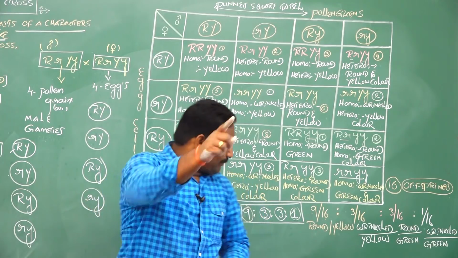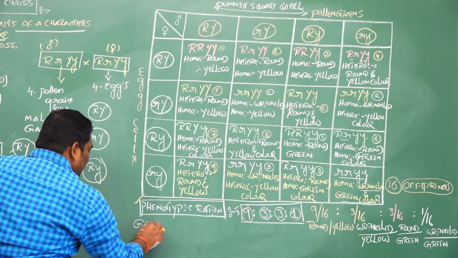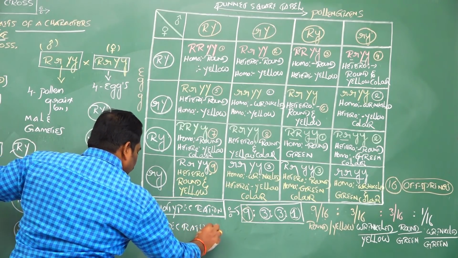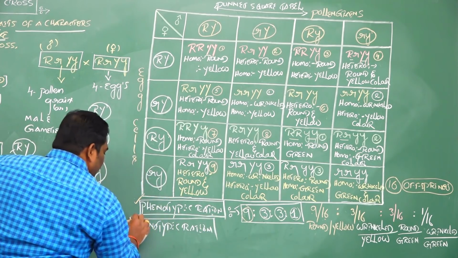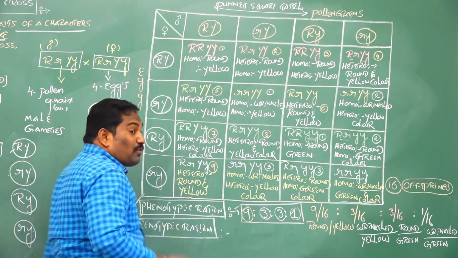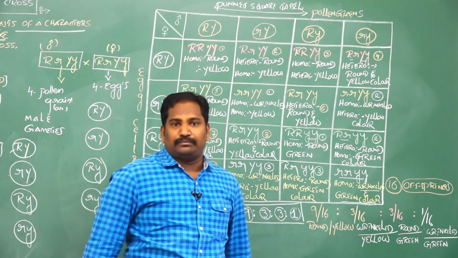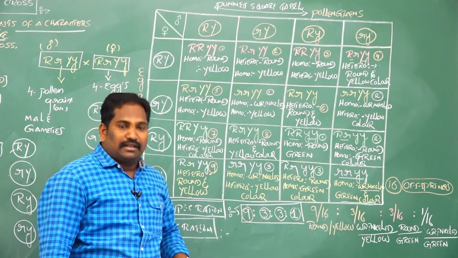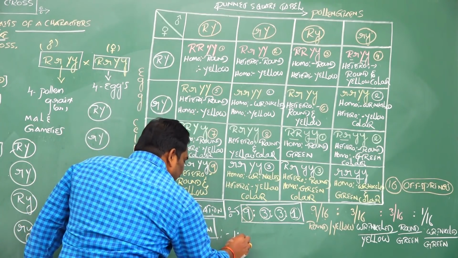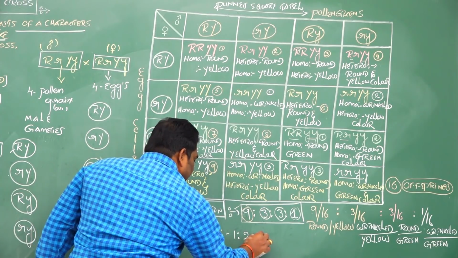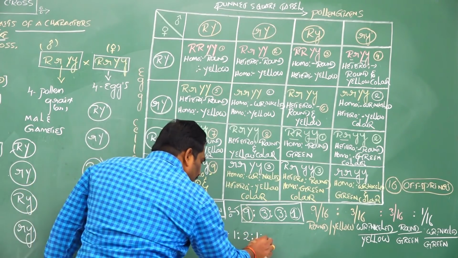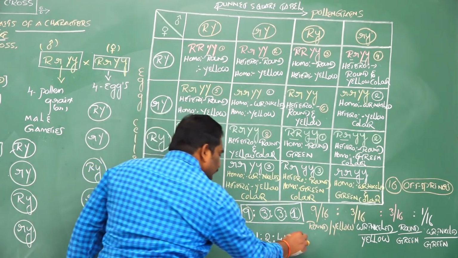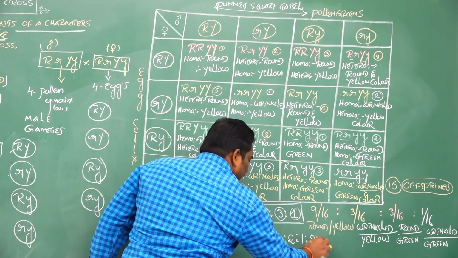Is it clear? The last one is genotypic ratio. The genetic composition of an individual for one or more characters is called genotype. What is the genotypic ratio of F2 generation of dihybrid cross? Let's discuss. 1 is to 2 is to 1, 2 is to 4 is to 2, 1 is to 2 is to 1.